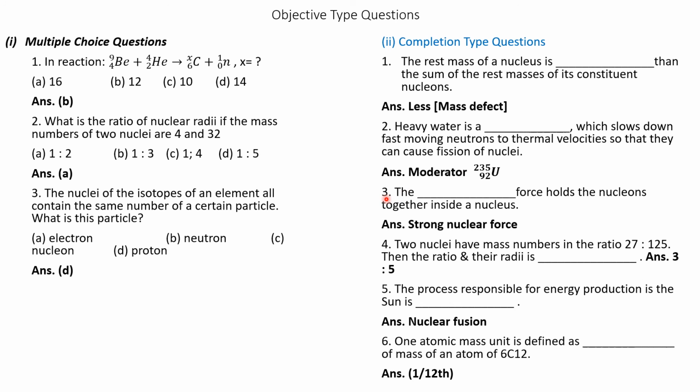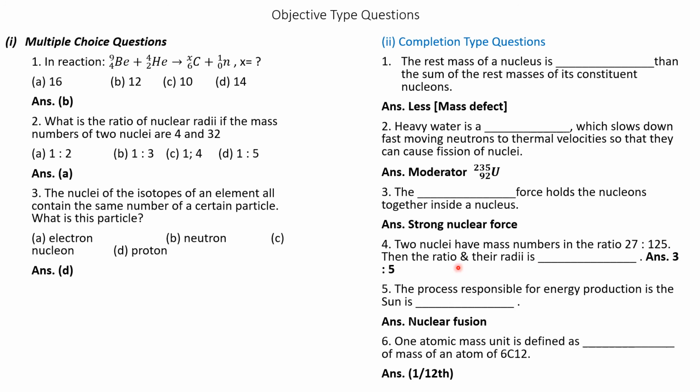Question number 3. The strong nuclear force holds nucleons together inside a nucleus. Please note, the strong nuclear force holds the nucleons. Question number 4. Two nuclei have mass numbers in the ratio 27 is to 125.